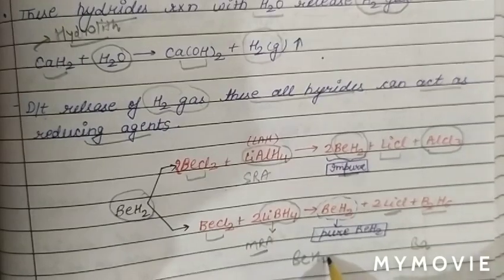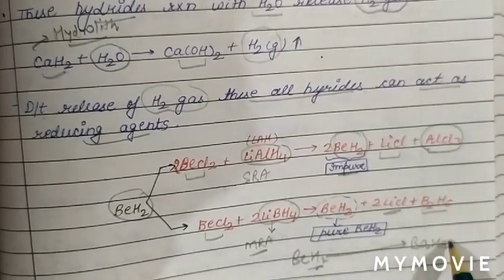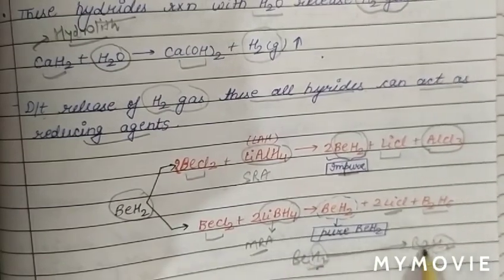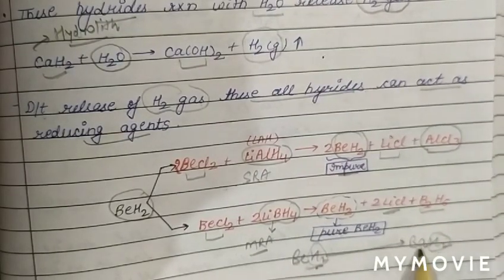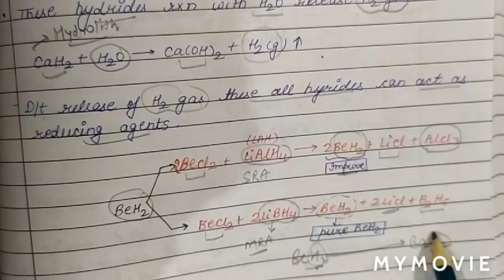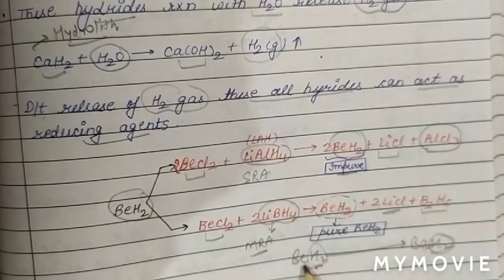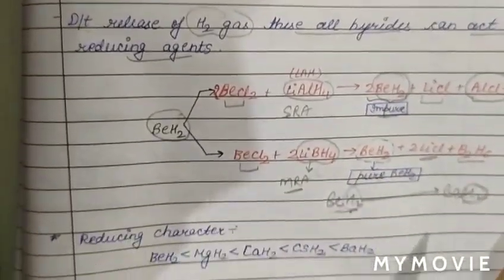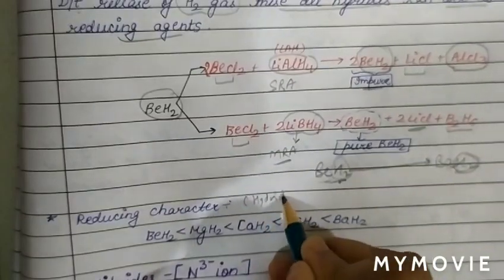As we move from beryllium to barium, size increases. As size increases, the tendency to release H2 increases. So the bond becomes weak. When we move from beryllium to barium, the bond of alkaline earth metal and hydrogen becomes weak, meaning release of H2 becomes easy when we move from top to bottom. Therefore, reducing character increases from beryllium to barium.